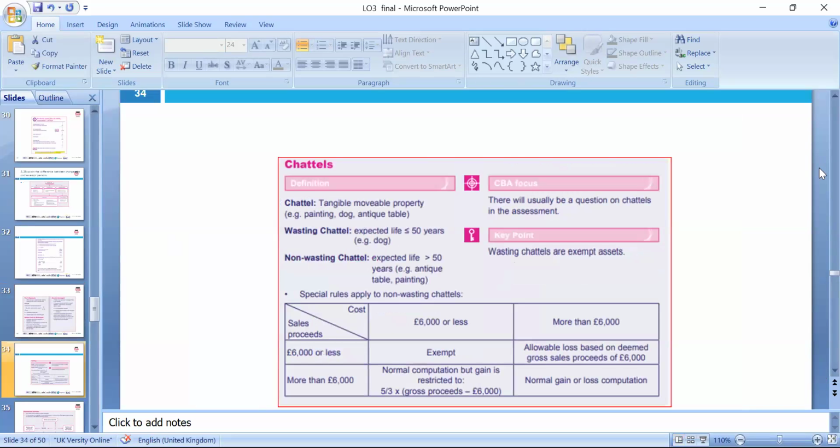So with chattels, as we said earlier, a chattel sold for less than 6,000 is exempt, and if more than 6,000, the losses we can transfer. We can claim the 6,000 in the year. If we have a loss from a previous year, normal calculation, but the gain is restricted to the gross proceeds minus 6,000. So we can do our working accordingly and calculate the tax liability.